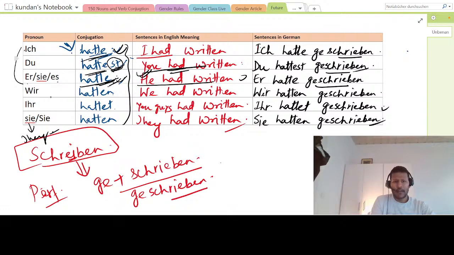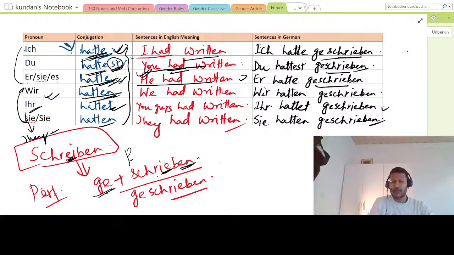Okay, du hattest. So now what about wir? This will be original. Okay, en always. So hatten. Sie also will be the same. Wir hatten, sie hatten. And what about ihr? Just put te. So here you had ich hatte, so ihr hattet. Okay. So now if I have to make sentences, how will it be? Schreiben, I already told you that the perfect form is put ge here and this ei will change to ie. This is one category that you have to remember, that sometimes whenever you have ei, that will change to ie, and then the remaining is not te here. It will be en only. So geschrieben, this is the perfect form.